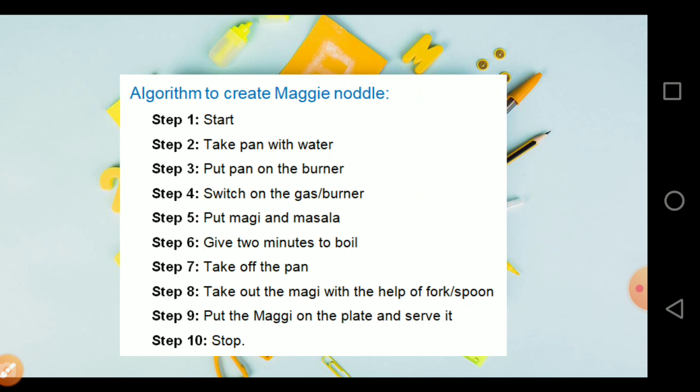Stop. So this is the format of an algorithm. It always starts with a start statement and ends with a stop statement. So whenever you write an algorithm, write it in steps, put step numbers for that. The first statement should be start and the last statement should be stop.